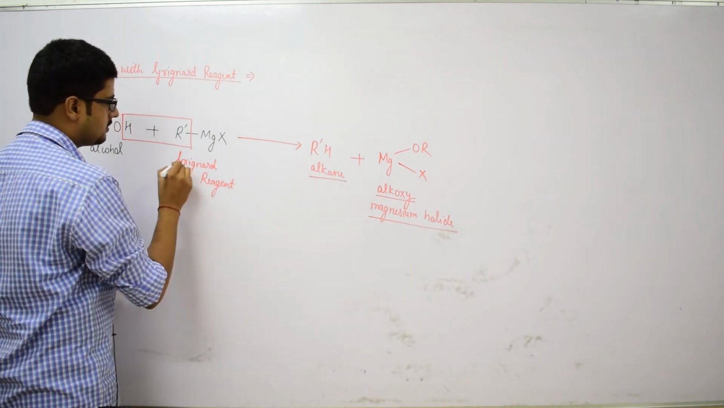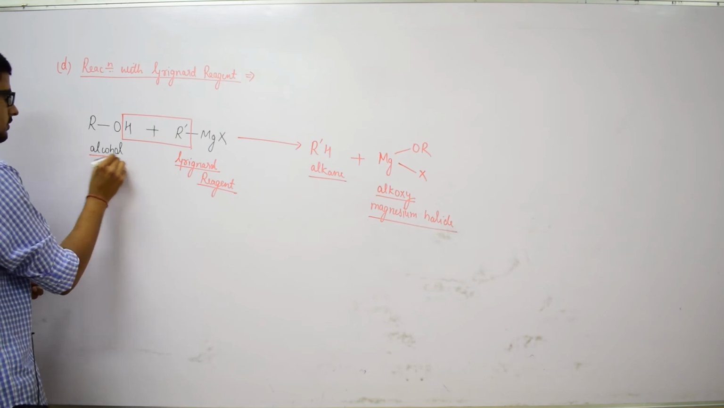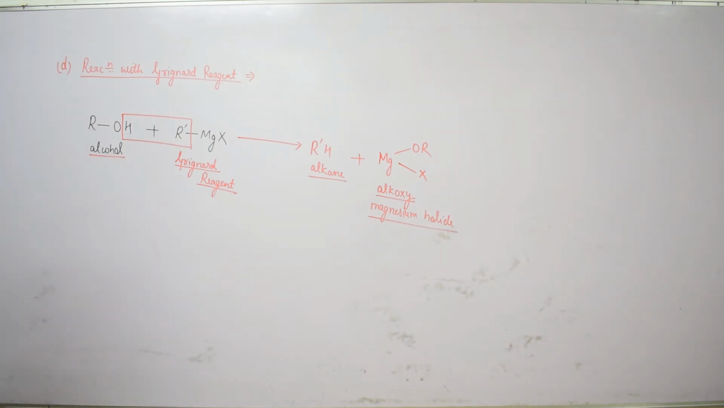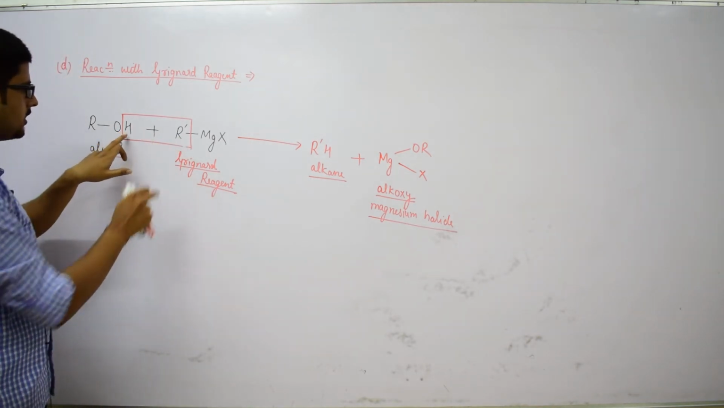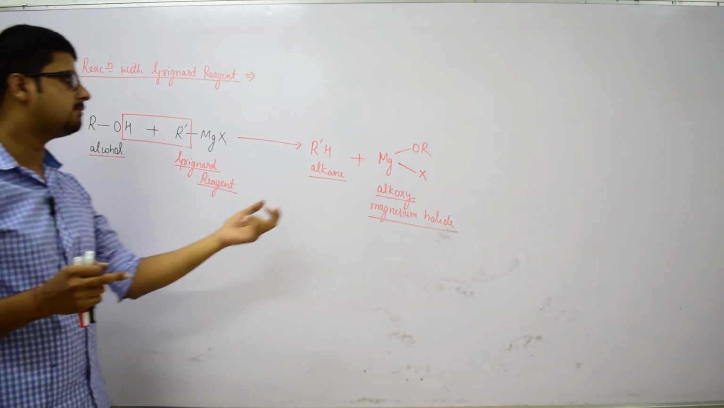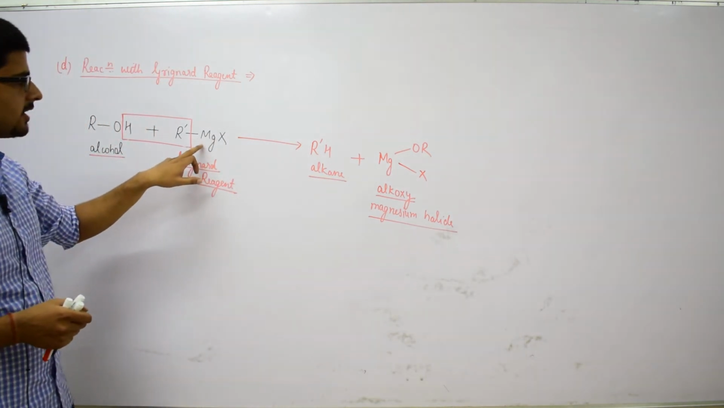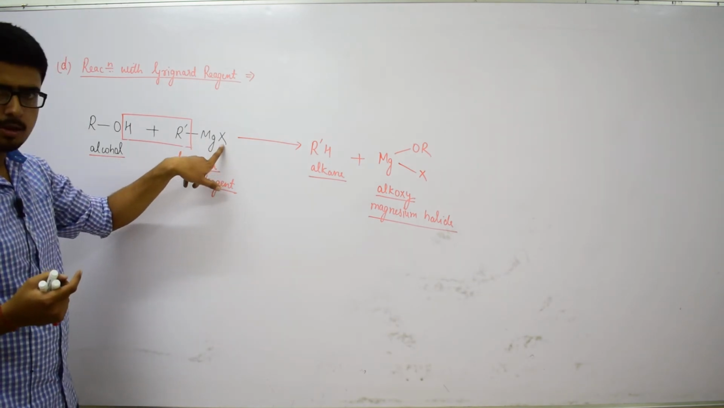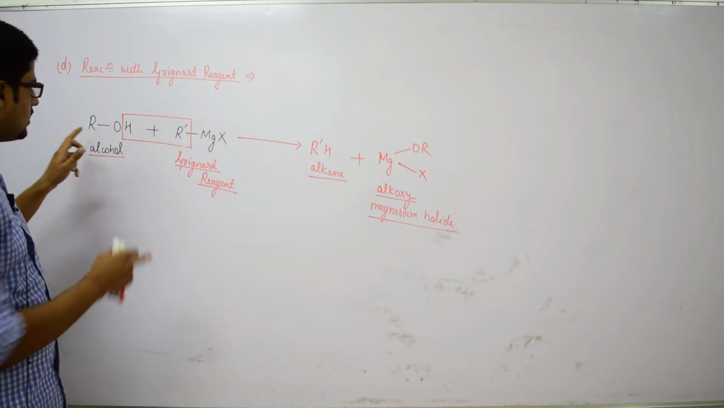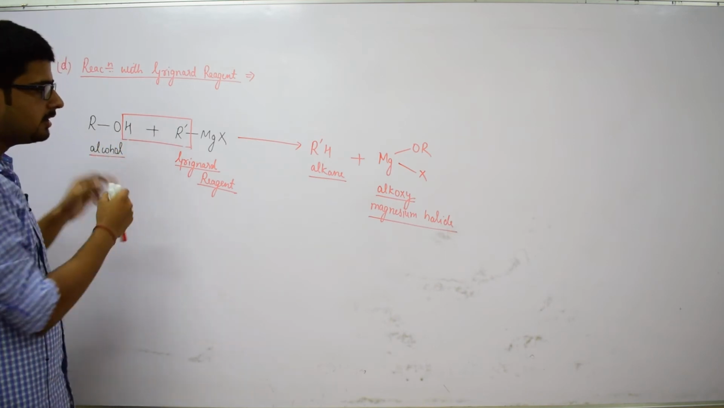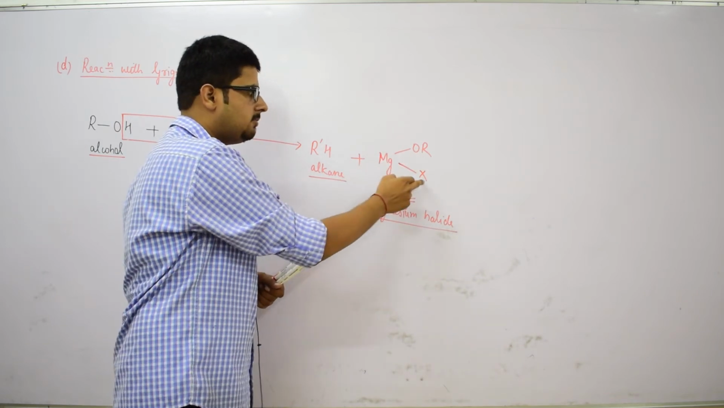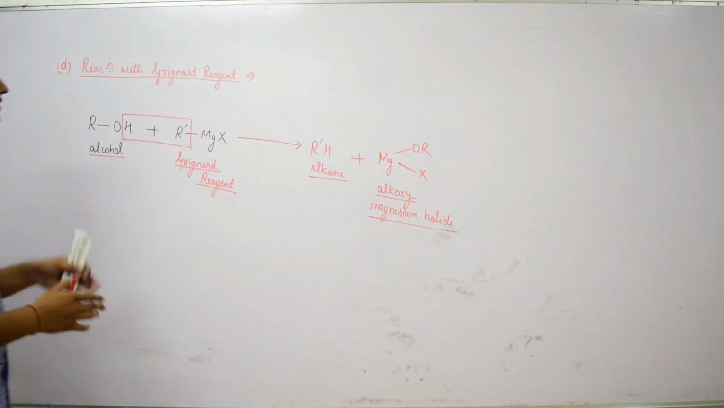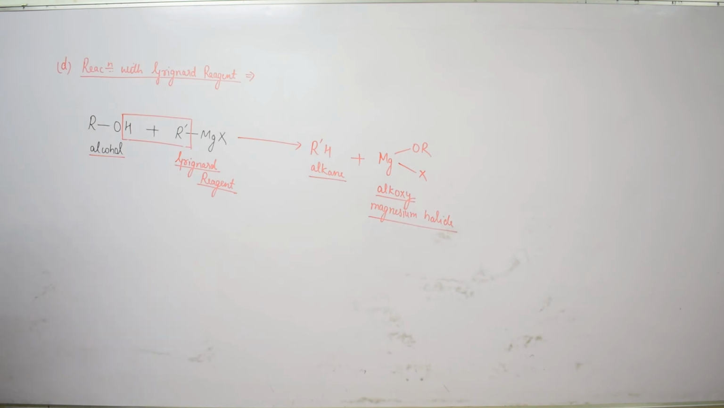Grignard reagent, and this is alcohol. So, when a molecule of alcohol is treated with Grignard reagent, what will happen? The R' group from the Grignard reagent and the hydrogen atom from the alcohol are eliminated in the form of an alkane, and the magnesium atom is bonded to the halogen atom X of the Grignard reagent and the alkoxy group of the alcohol, leading to the formation of MgORX, called alkoxy magnesium halide. So, this is the general reaction with Grignard reagent.